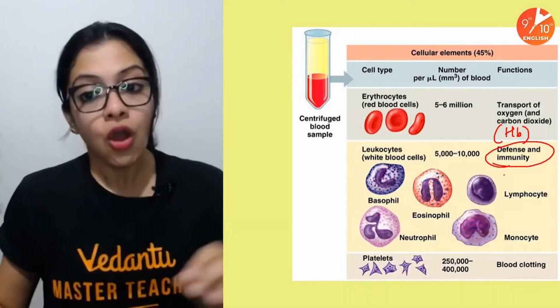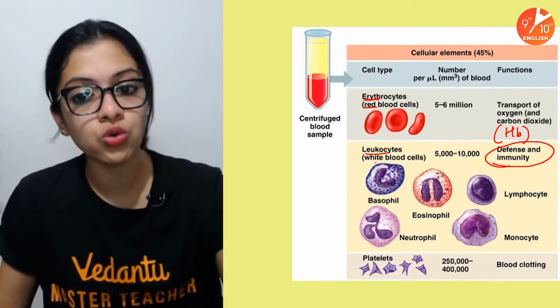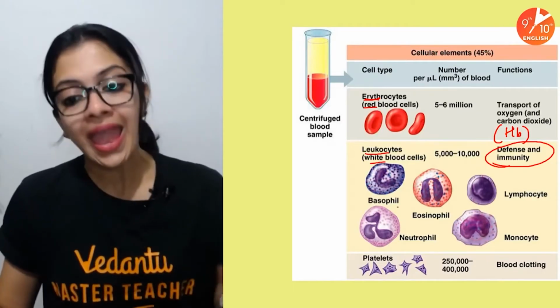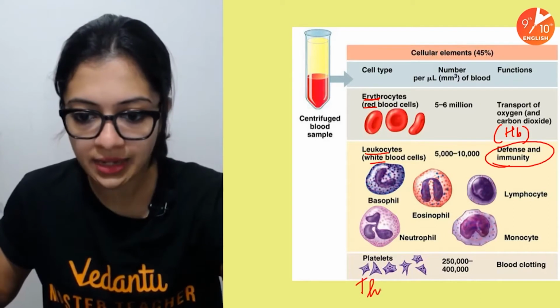The leukocytes. Always remember children, erythro means red and leuco stands for white. And then come the platelets or the thrombocytes. Let me just write that name also here for you.